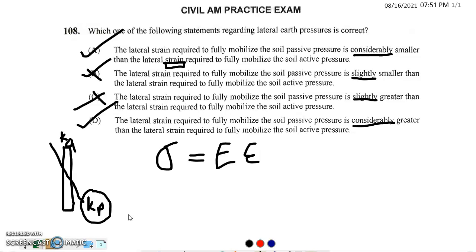That's why they always tell you to ignore it. So the strain at the bottom of your foundation has to be greater than at the top of your wall. In this case, the strain has to be greater, not smaller. So option D will be your answer. All right, I'll see you guys in the next question.